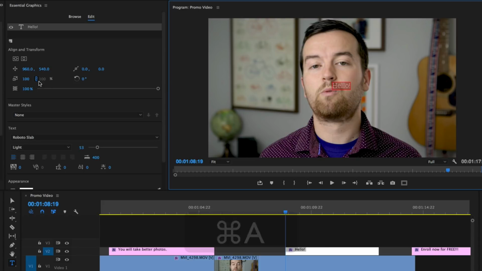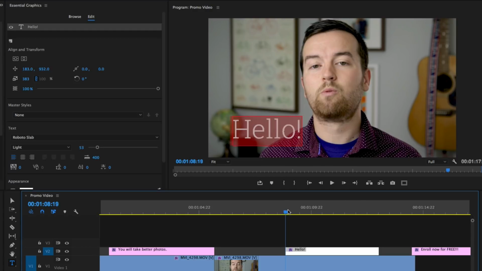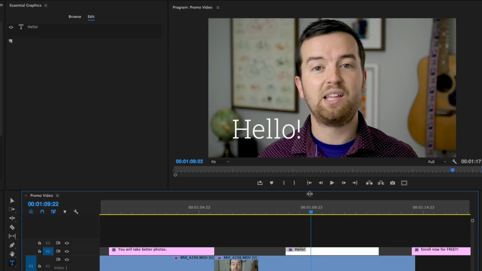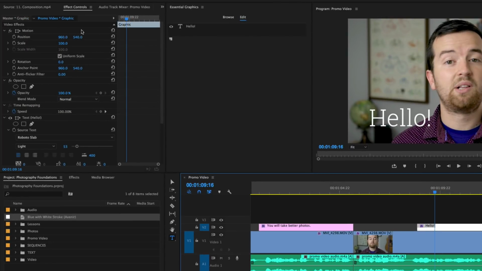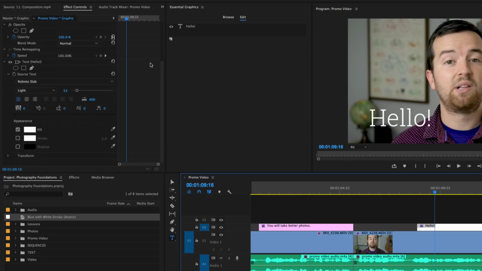So let's just change the size, and I'm going to show you how to animate this right now, and then we will create the actual template. So I'm just going to make this very, very simple. Say we want this just to sort of move from left to right on our timeline. The way we do that is with keyframes. So what we would do is go into our Effects Controls panel. And those of you who already know how to use keyframes, this might be very simple for you. But for those of you who are brand new, then I hope this helps.